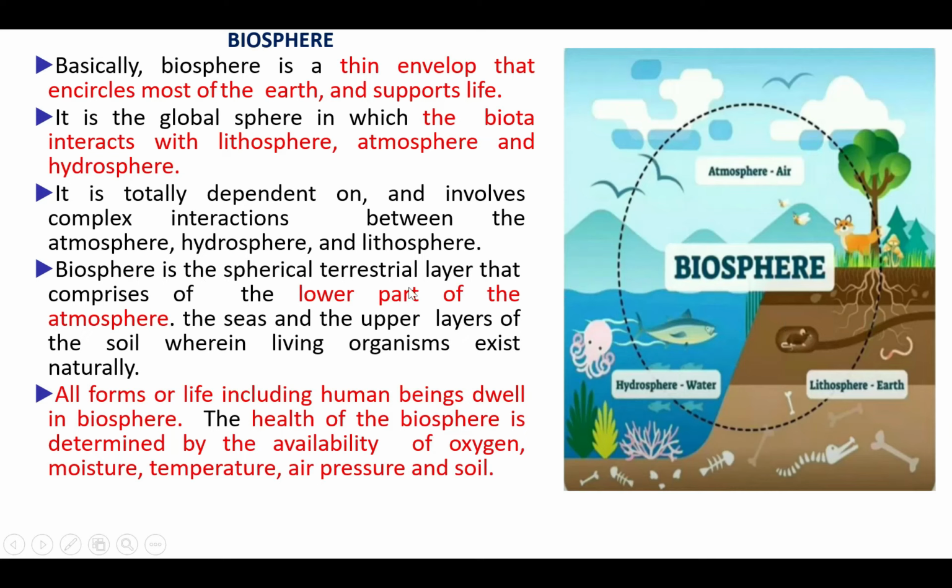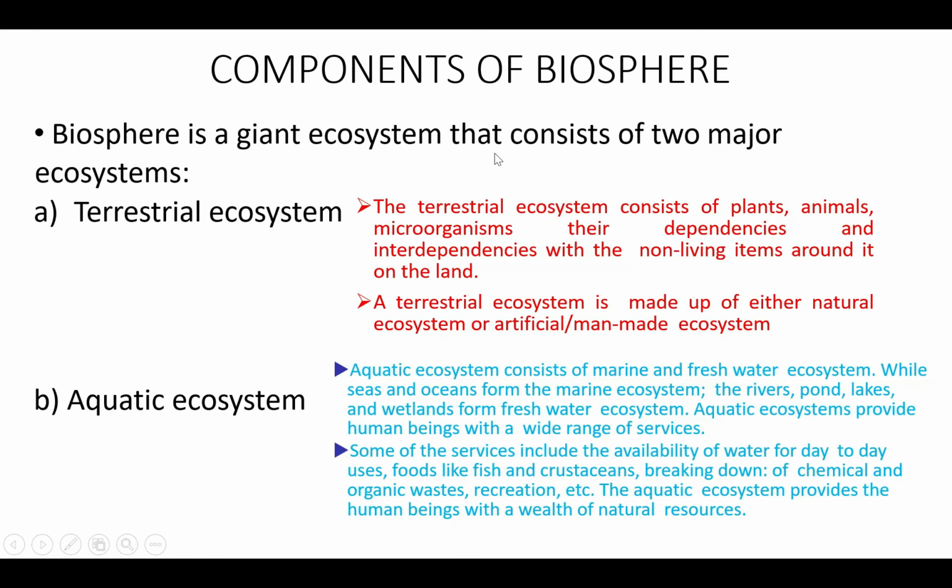The biosphere is a spherical terrestrial layer that comprises the lower part of the atmosphere, the sea and the upper layer of the soil wherein living organisms exist naturally. All forms of life, including human beings, dwell in the biosphere. The health of the biosphere is determined by the availability of oxygen, moisture, temperature, air pressure and soil. The biosphere is a giant ecosystem that consists of two major ecosystems: one is the terrestrial ecosystem, another is the aquatic ecosystem.